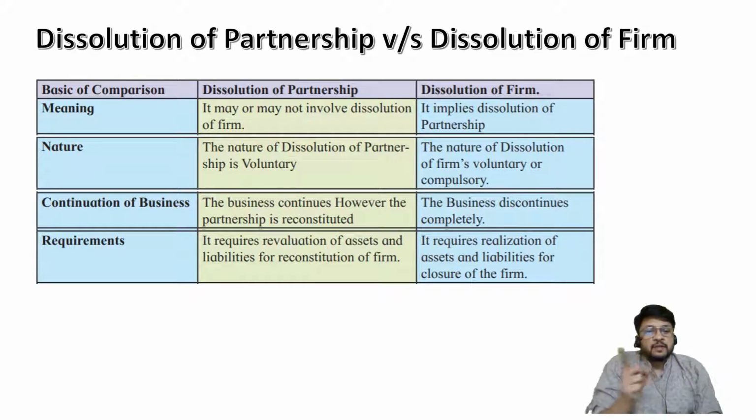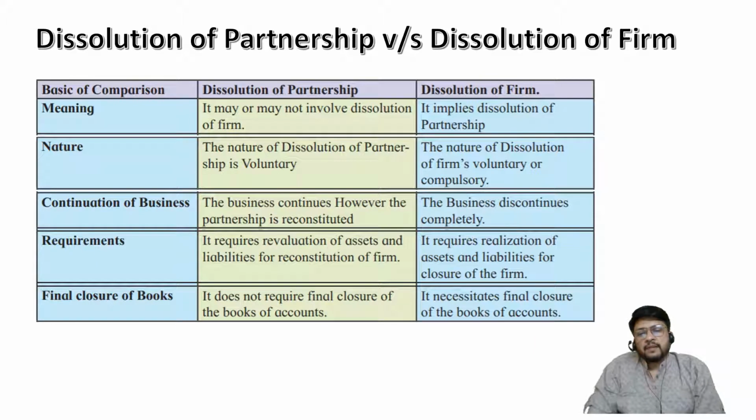So in case of admission, retirement, death, or change in PSR, in other words, in case of change in the partnership relationship, what we do is called revaluation of assets and liabilities, but in case of dissolution, what we do is called realization of assets and liabilities. And then comes the next part, final closure of books. Dissolution of partnership does not require final closure of the books because books of accounts will be continued, business will be continued. If the business is continued, there is no need to close the books of accounts forever. Books of accounts will be again continued.